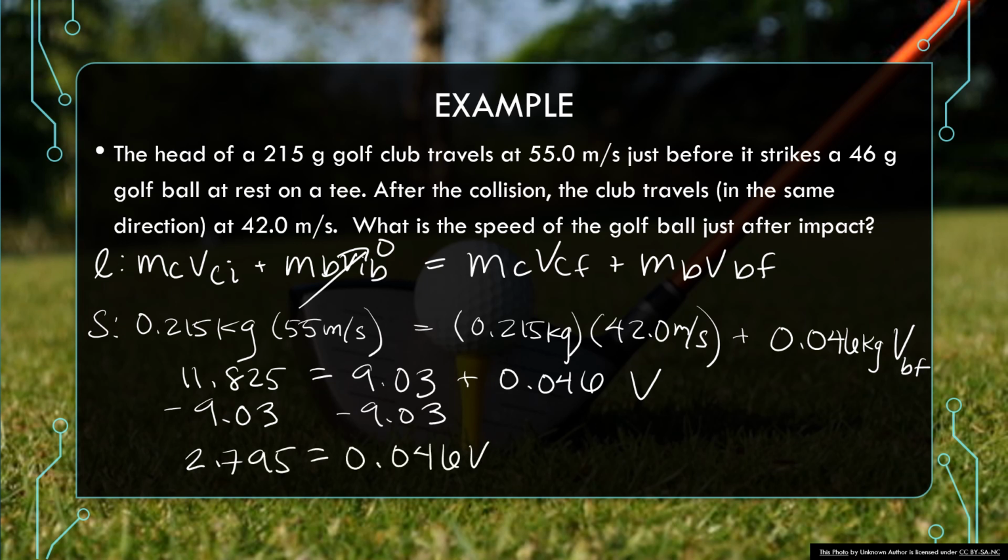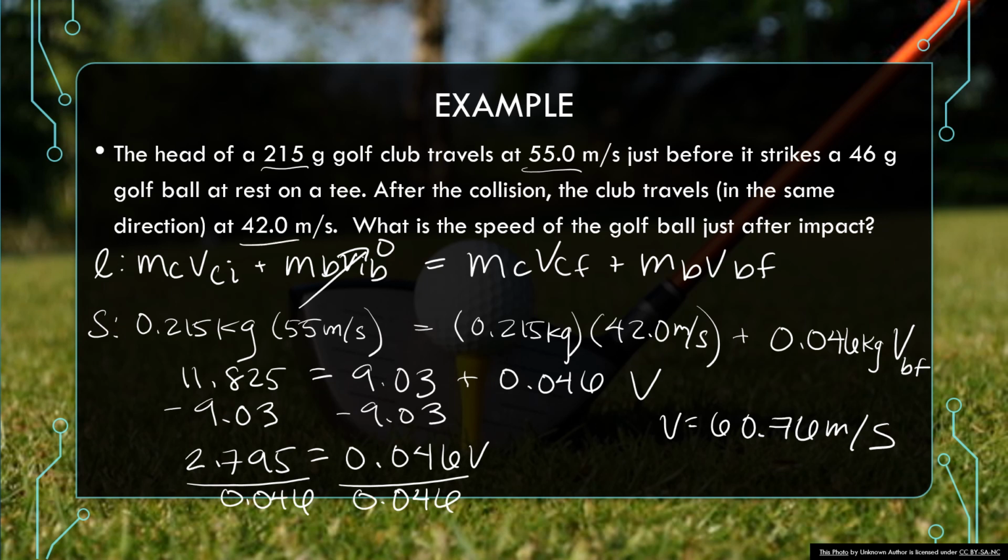0.046 velocity. Divide both sides by 0.046, and I end up with a velocity of, so put it up here, I think on my calculator I got like 60.76 meters per second. That is definitely not the right number of sig figs, so it looks like I have 60.8 meters per second. And there is my final answer. Notice it's positive, so that means that the ball is going in the same direction of the club, which if you think about golf, makes sense.